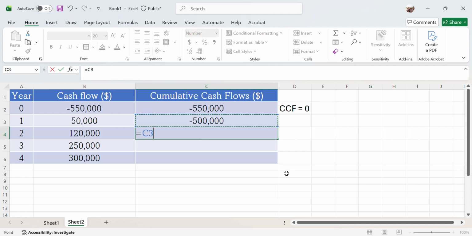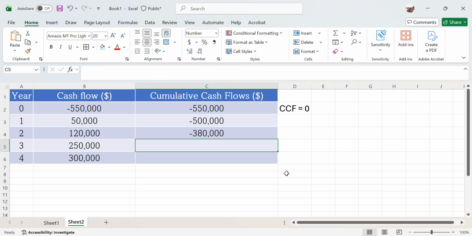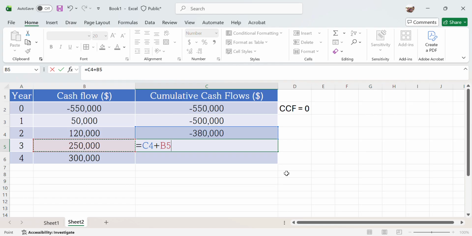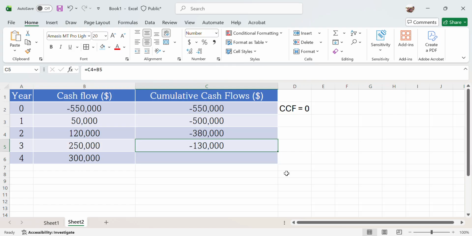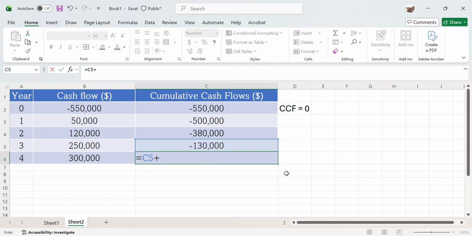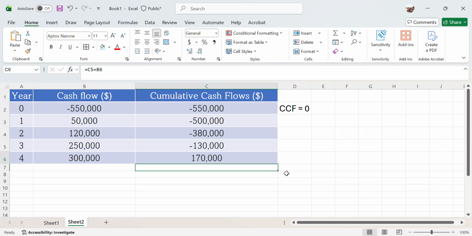And then you proceed with the next one. You add another 120,000 in year 2. Therefore at the end of year 2 you are still short of 380. Next, year 3, you add the negative 380 with the cash flow in year 3, 250. So at the end of year 3 you are still short of 130,000. Lastly, in year 4, with the shortage you add the cash inflow in year 4. So at the end of year 4 you already have a positive number, which is 170,000.